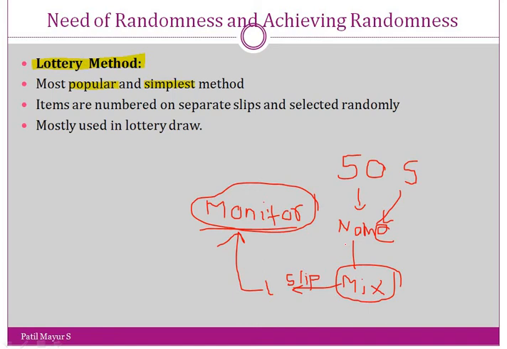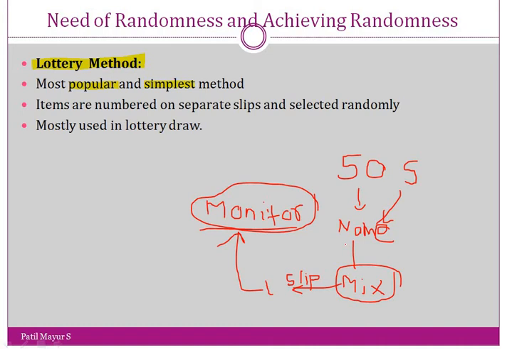In the lottery method, we have written the names of 50 students on separate slips, and they are folded and mixed thoroughly, and after that one slip is taken out, and the name which is on that slip becomes the monitor.